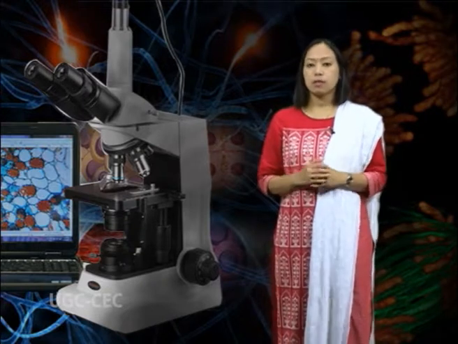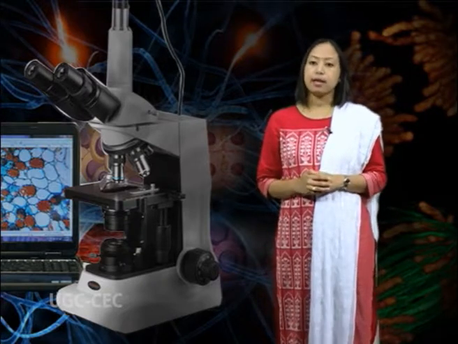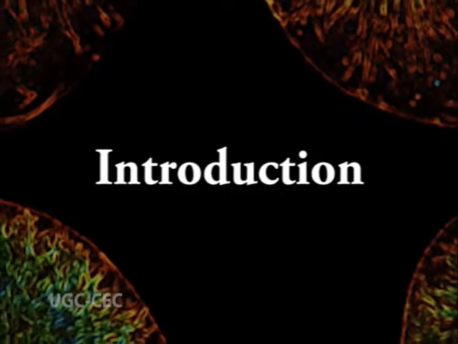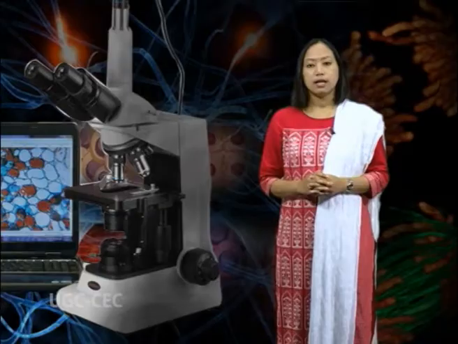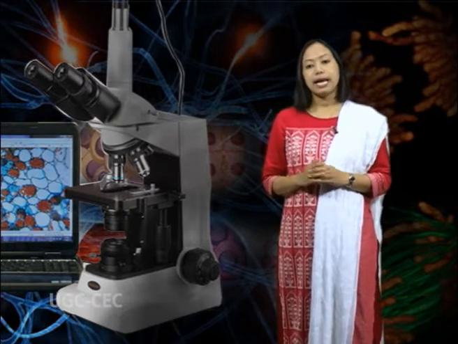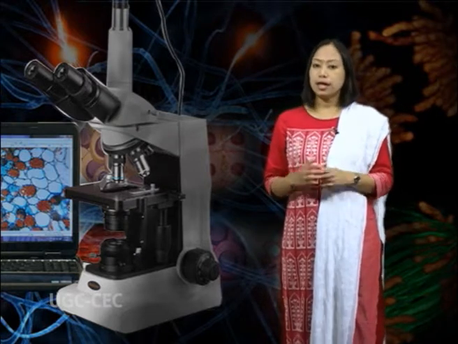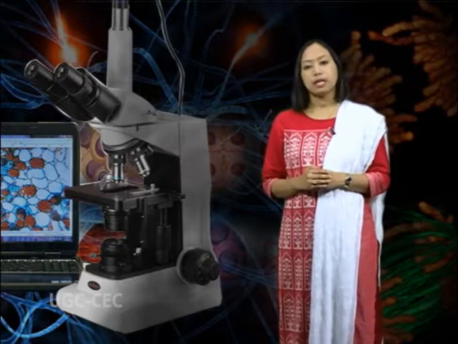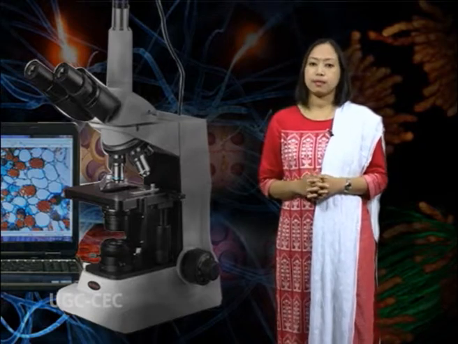Hello students, today's practical class is on microscopic studies of cell types and cell division. Coming to introduction, cells are the structural and functional unit of life. They exist singly, as unicellular organisms, and many cells are present in multicellular organisms. The types, that is prokaryotic and eukaryotic cells, depend on the level of organization and nuclear structures.